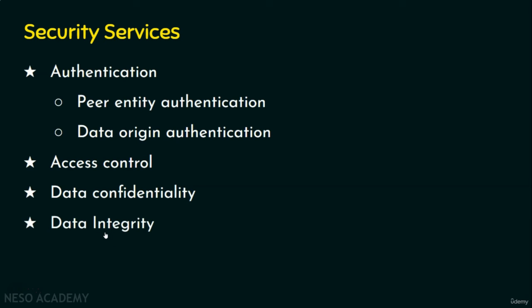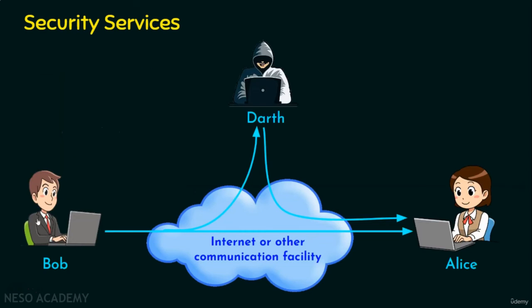What is this data integrity? Already we have seen this in the CIA triad. Data integrity means whatever the sender is sending, that only the receiver should receive. So sent is equal to received. In this example, if Bob is sending some data item to Alice, whatever Bob sends, that message only Alice should receive. So there should not be any modification, insertion, deletion, or replay of messages.